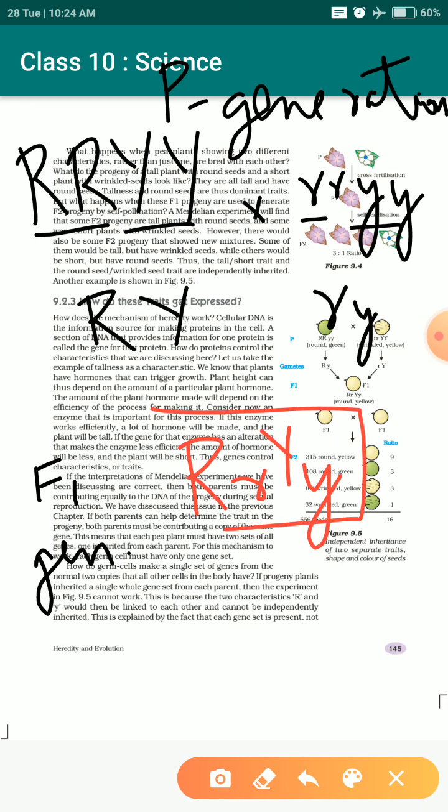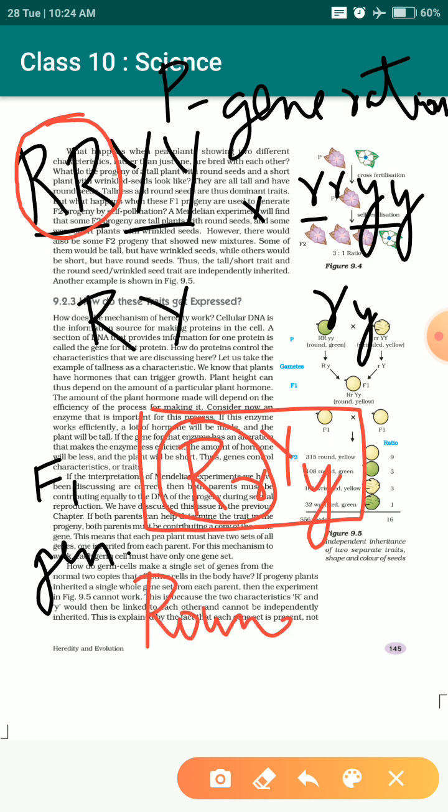What is the character of this particular trait, the shape and color? As I already told you, a capital letter means it is dominant. Here the dominant character capital R was round, so this will be round shape.